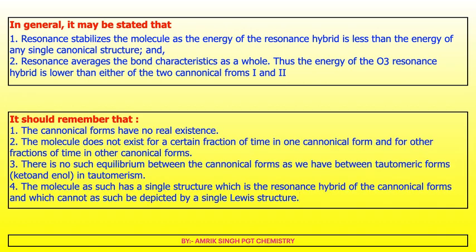It should be noted that canonical forms have no real existence. The molecule does not exist for a certain fraction of time in one canonical form and for another fraction of time in another canonical form. There is no such equilibrium between canonical forms as we have between tautomeric forms in tautomerism. We will discuss this later on. The molecule as such has a single structure, which is the resonance hybrid of the canonical forms, and which cannot as such be depicted by a single Lewis structure.